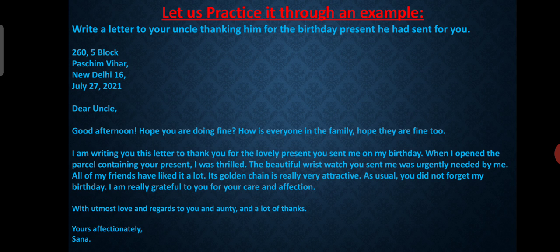So children, the letter should not be too long, and not too short either. Whatever you want to say, it should be very precise, because while reading the letter, the reader should not get bored thinking how much there is to read. So it should be precise and effective, so that the reader finds it interesting and likes reading the letter. Okay, so this was all about an example.